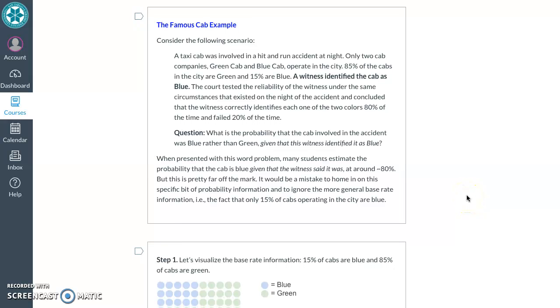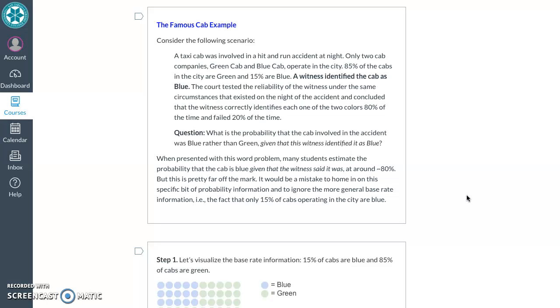So this one is called the famous cab example because this cab example is famous. If you put it into YouTube, you'll find people talking about how exactly this little word problem illustrates base rate neglect, and you can also find a whole Wikipedia page on it. So here's the famous example.